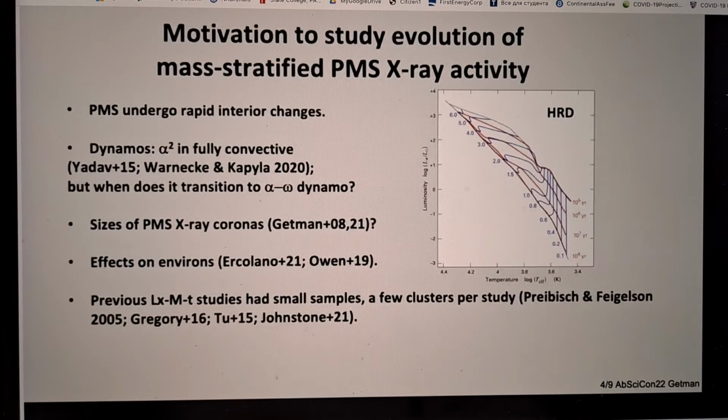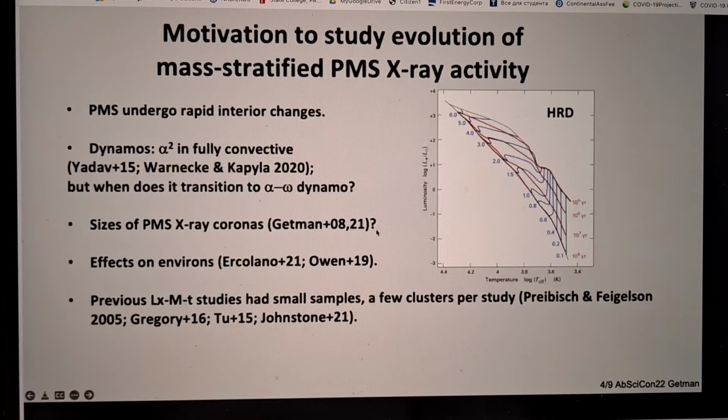So the motivation for studying the temporal evolution of X-ray activity in young stars is as follows. First, we have to acknowledge that pre-main sequence stars undergo rapid interior changes. Those changes will affect internal dynamos, which generate magnetic fields, which in turn affect surface X-ray activity. So by studying X-ray surface activity, we can say something useful about dynamos, for instance, when a turbulent dynamo on fully convective pre-main sequence stars transitions to a solar-type alpha-omega dynamo.